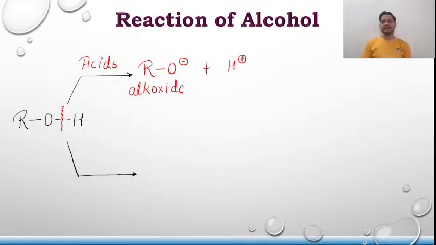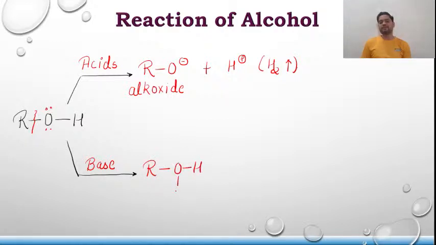Either the H plus ion is liberated or hydrogen gas is liberated. And in the second case, it acts as a base. Base means that, in spite of this oxygen-hydrogen cleavage, it undergoes R-OH cleavage by donating its lone pair of electrons to a proton donor. So it forms something like this. Suppose H plus is a lone pair acceptor, it forms something like this.